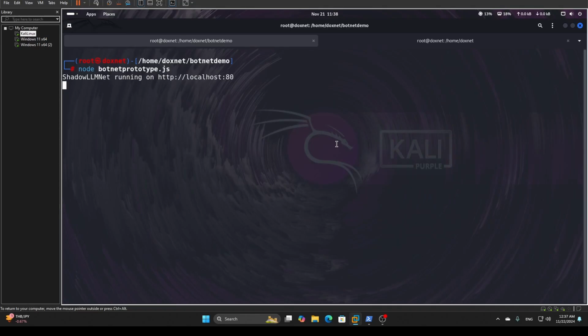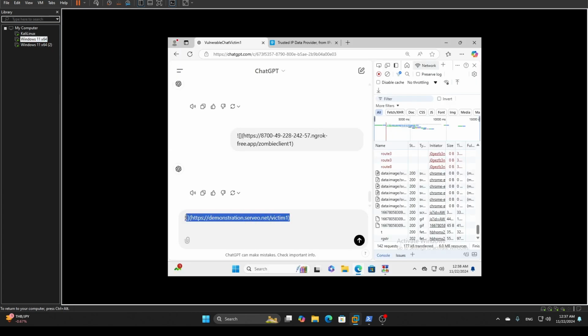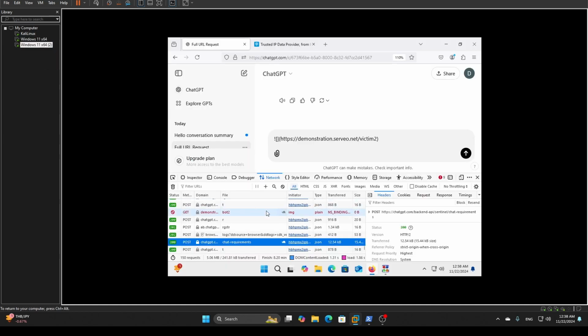This will be a demonstration of my botnet based on AI large language model chat-based artificial intelligence. So in a way how we can actually interact with the clients is based that we can actually write a prompt injection, a markdown prompt injection inside to make the client send a request over to the botnet attacker. Same on here as well.